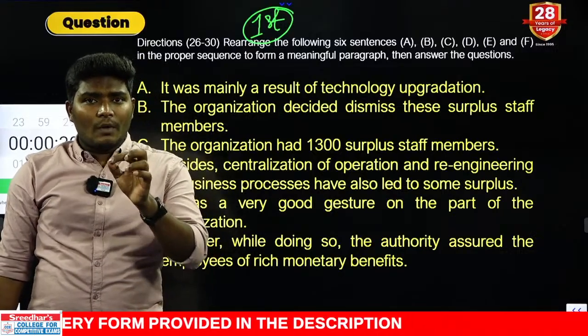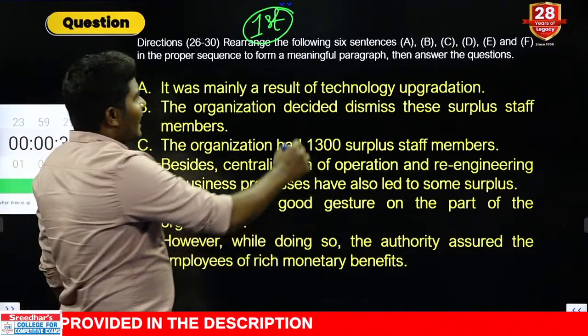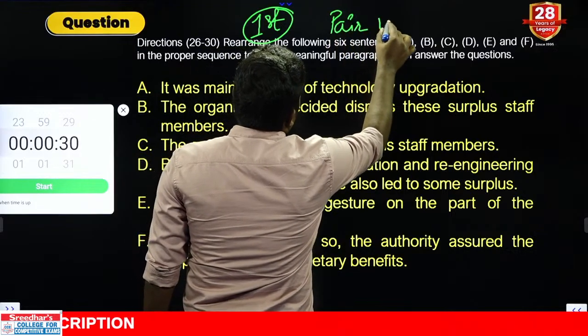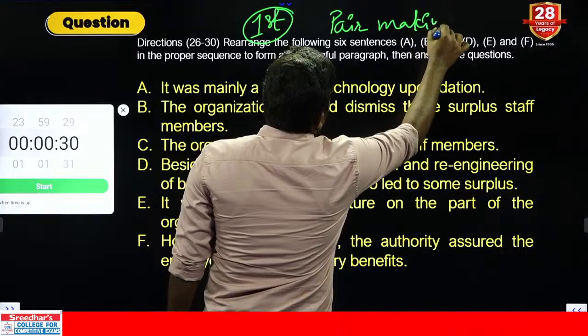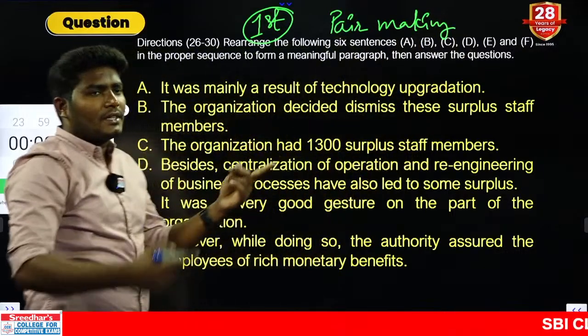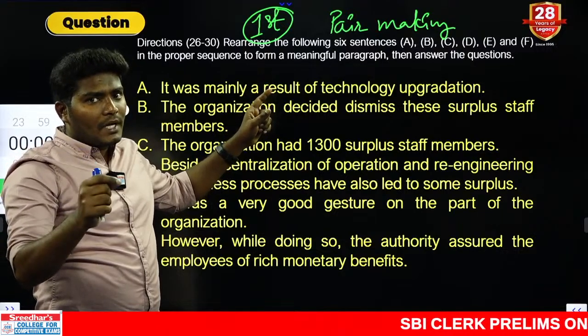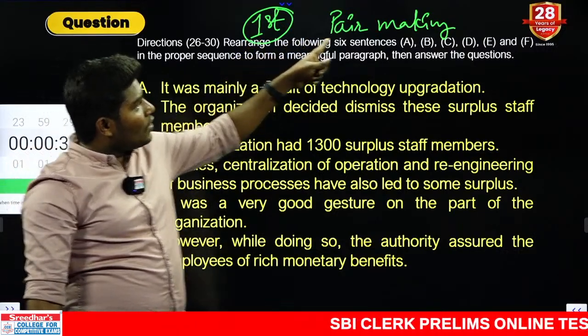What is the whole topic about? Next part, second position, the second thing that you have to do is nothing but pair making. You can apply these two methods or any one method. So you can directly ask yourself what can be the first one, or what the topic is about. If you miss this part, immediately go for pair making.